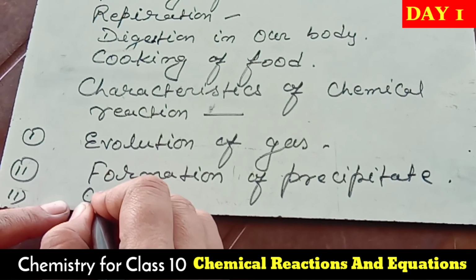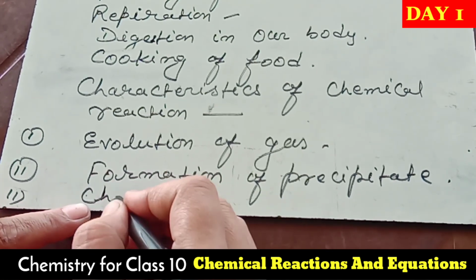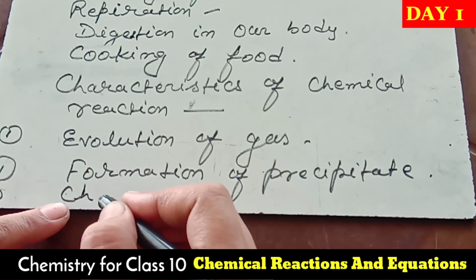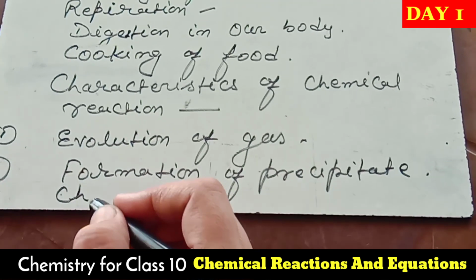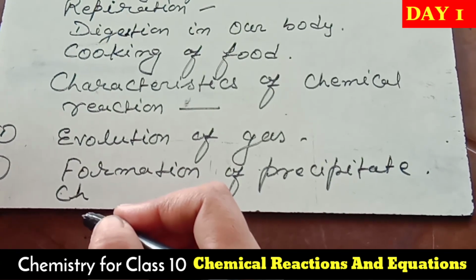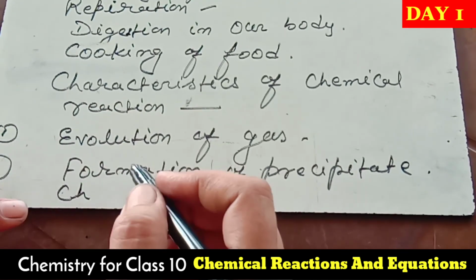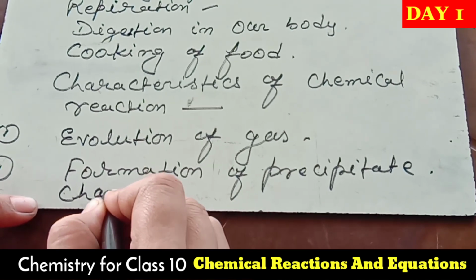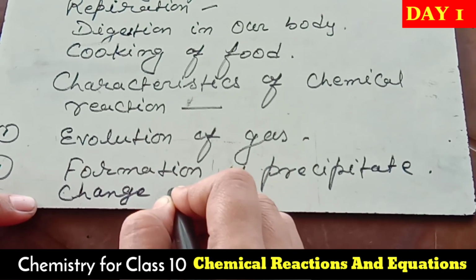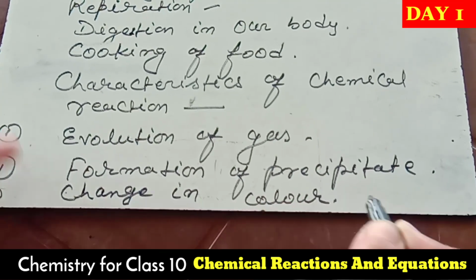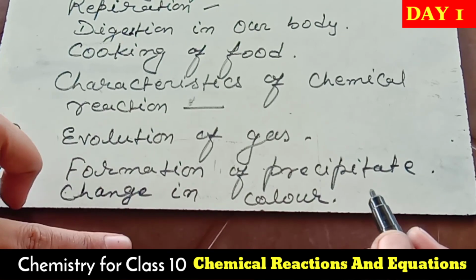During the chemical reaction, there may be a change of color from the reactant side to the product side. Whatever the color of the reactants was earlier, after the new product forms, the color will be different. Such a characteristic is said to be change in color.